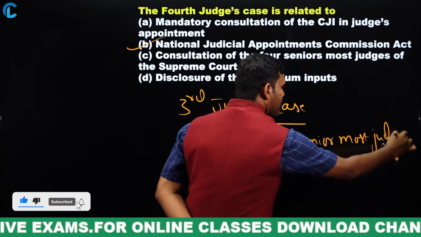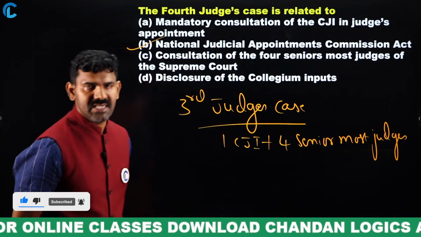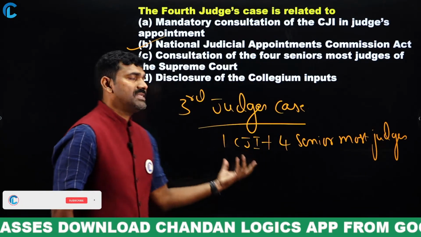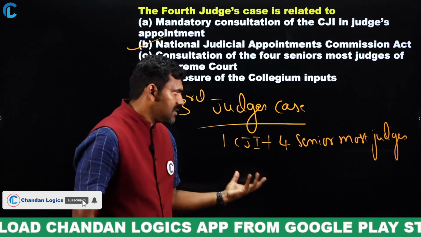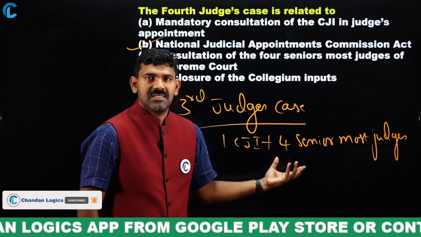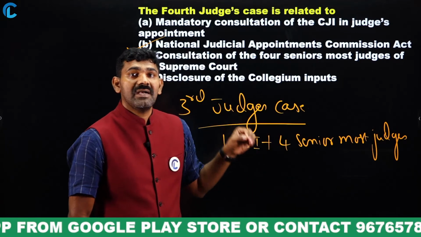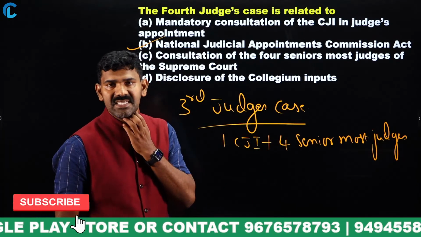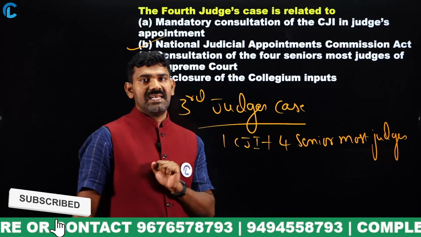So this is the output of the third judges case. What does it say? One Chief Justice of India plus four senior most judges will be part of the collegium. That's the third judges case. After this, what exactly happened is that